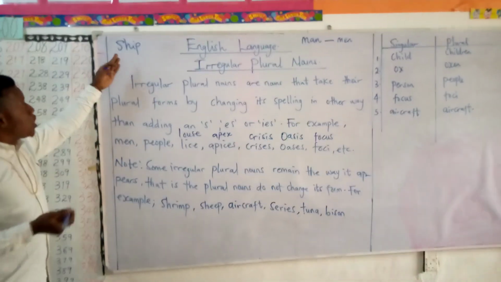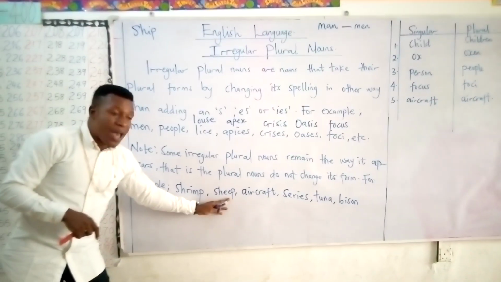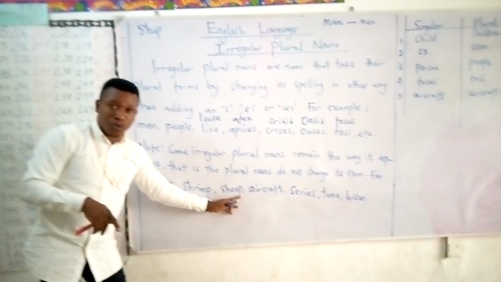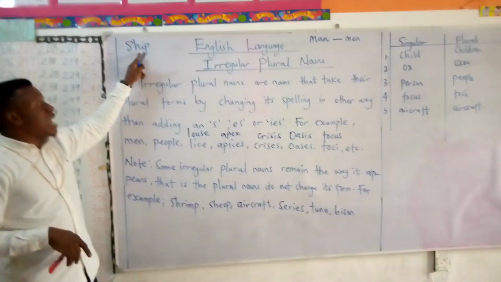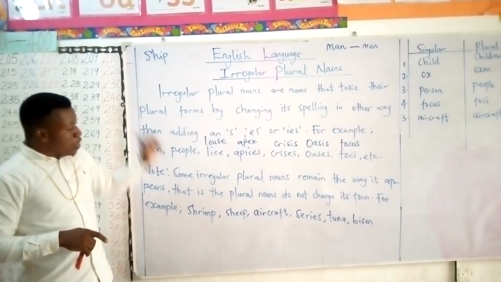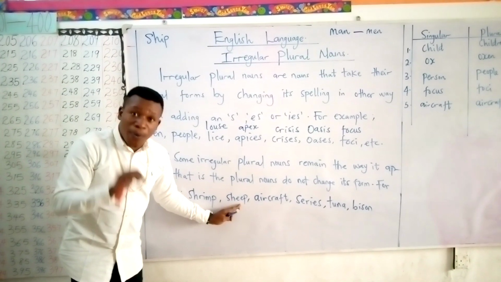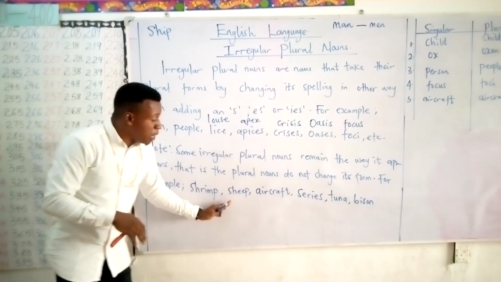The difference between these two, sheep and ship: sheep has a long e sound, and for this one, it has a short e sound. And again, sheep is an animal.